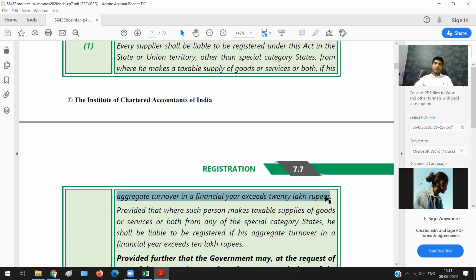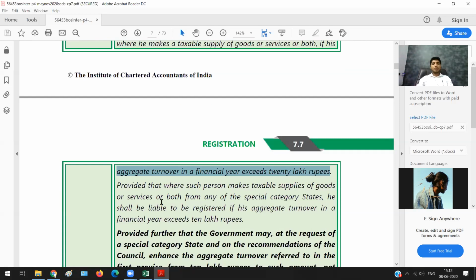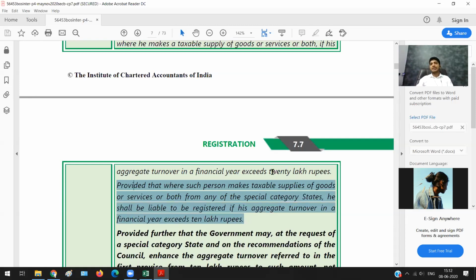So this was the law when it was introduced. What does it say? If there is a supplier and he is making any supply and if the aggregate turnover exceeds 20 lakh rupees, then he shall obtain registration. Okay. Next is, provided that where such a person makes taxable supplies of goods or services or both from any of the special category states, he shall be liable to be registered if his aggregate turnover in a financial year exceeds 10 lakh rupees. Normally, what is the limit? 20 lakh rupees. But if you are making supply from special category states, it becomes 10 lakh rupees.